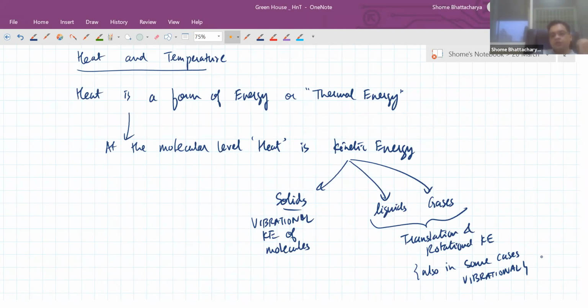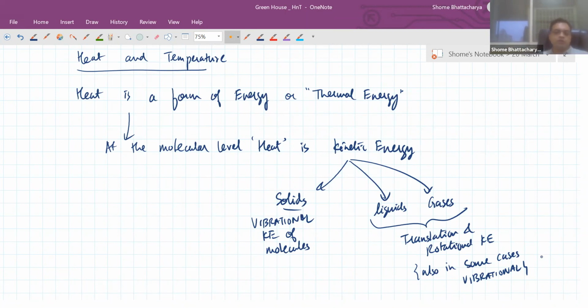Same for liquid molecules. The only difference between liquids and gases, which we will understand in detail later, is that in liquids the molecules are free to move about, but they still have some kind of intermolecular attractive force because of which the density of the liquid is constant, or the total volume of a given mass of liquid is constant. So the liquid can only take the shape of the container, but it doesn't really occupy the volume of the container.